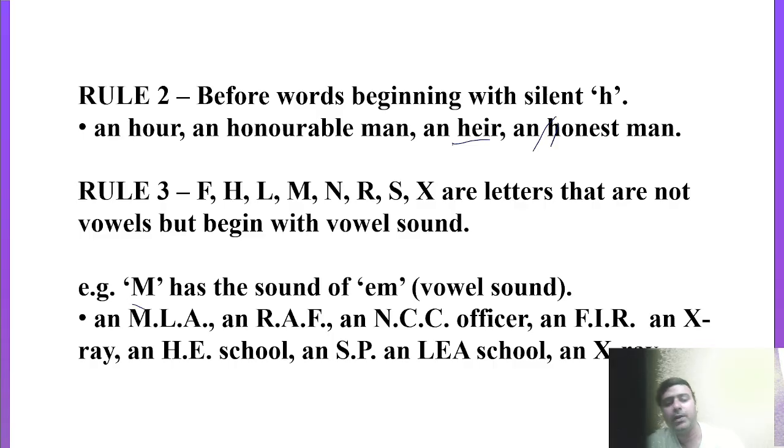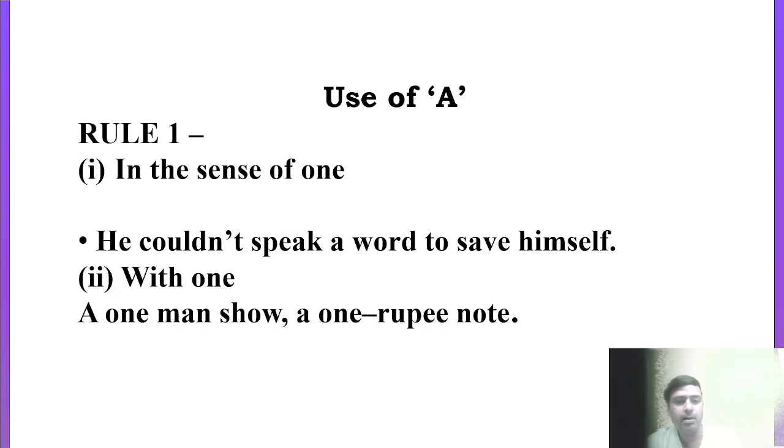So you have to always put an before these abbreviations, like an MLA, an MP, an SP, an LLB, an MBA, an FIR, an X-ray, an HE school, an SP, an LEA school, an X-ray, etc. Right? Come to the uses now.